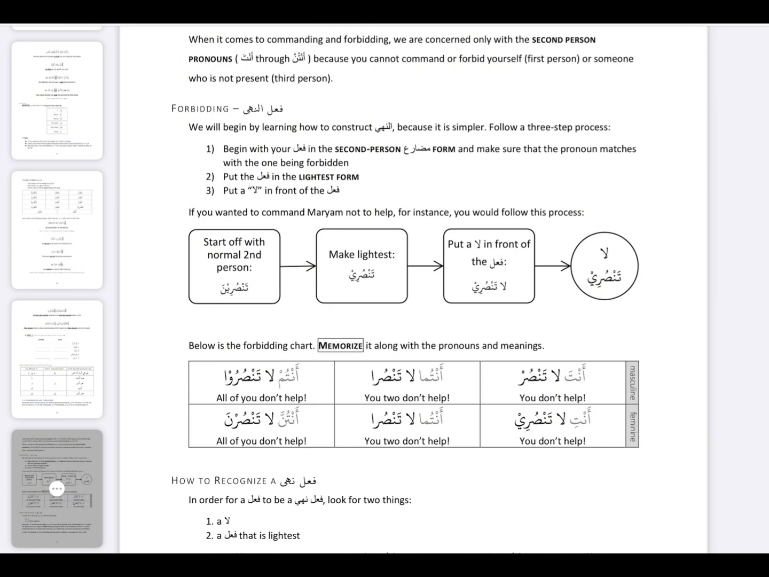So you need to know what is fi'l mudari, you need to know what is the lightest form of fi'l mudari, and you need to know your pronouns. The anta, antuma, antum, anti, antuma, antunna forms of fi'l mudari.